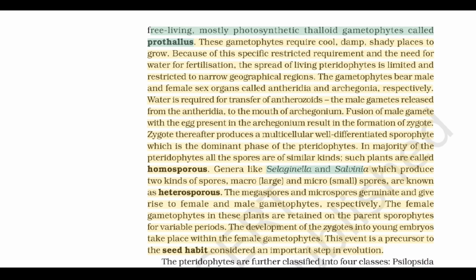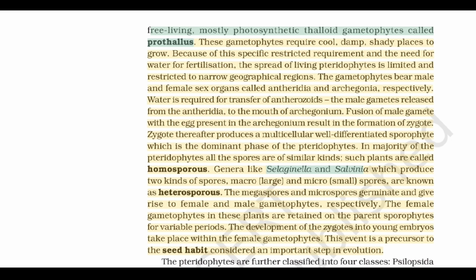In the majority of the pteridophytes, all the spores are of similar kinds. Such plants are called homosporous. Genera like Selaginella and Salvinia, which produce two kinds of spores, macro (large) and micro (small) spores, are known as heterosporous. The megaspores and microspores germinate and give rise to female and male gametophytes, respectively. The female gametophytes in these plants are retained on the parent sporophytes for variable periods.